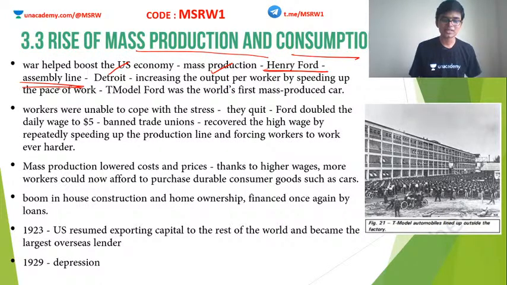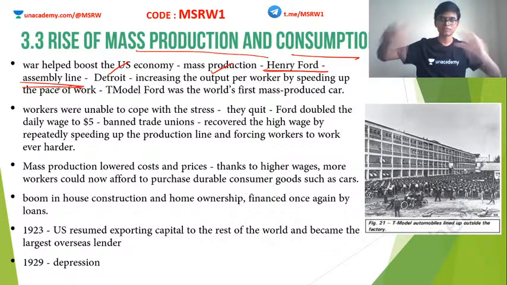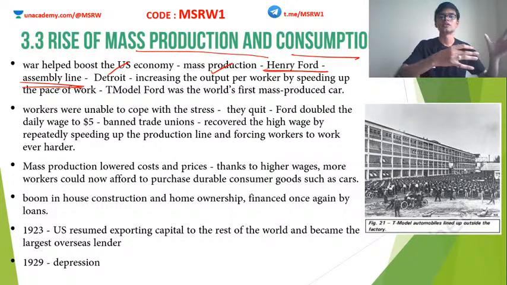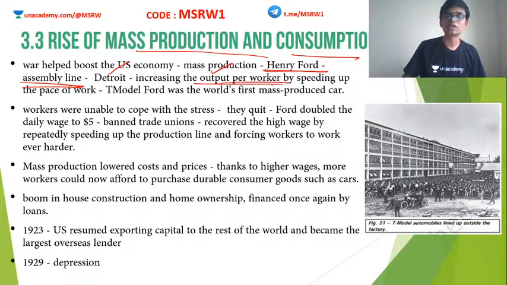Okay, so what is this assembly line? It is using the conveyor belt. The conveyor belt will keep on moving, and the workers will stand on both sides of this belt and fix parts as the belt moves. This is an extremely efficient model. This will increase the output per worker and will also speed up the work. Why? Because the entire system is based on the speed of this conveyor belt.